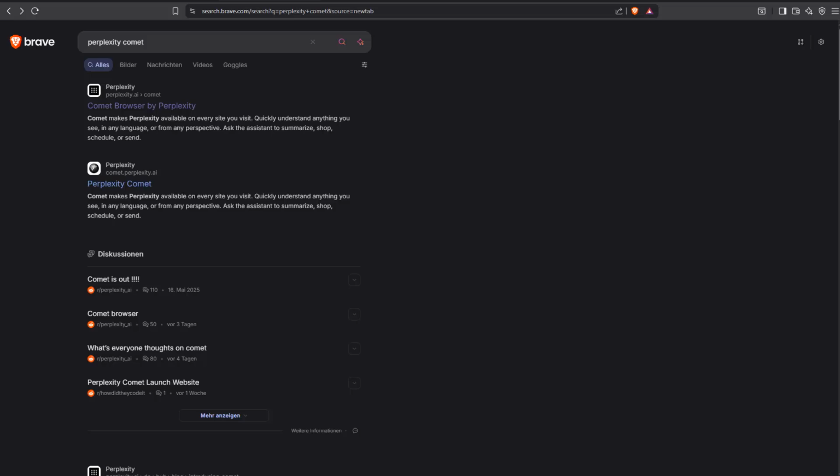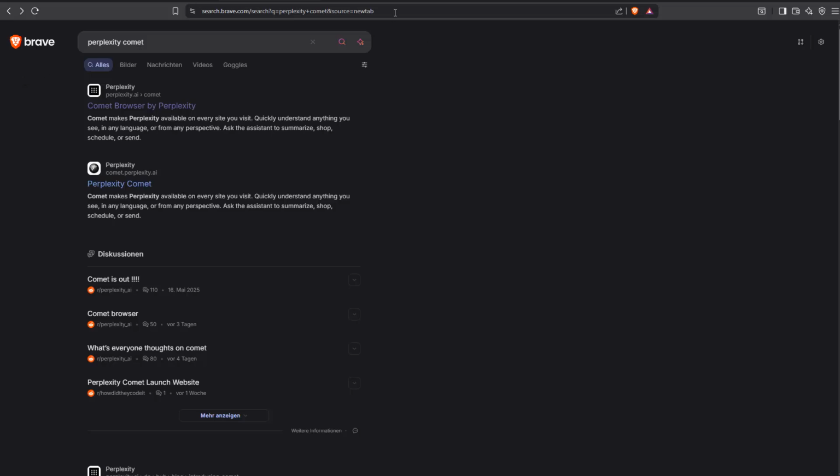And the question is, is there something we can use as an alternative that is completely free and private? And there is an option if we leverage Brave. So maybe you know the browser, maybe not, but Brave is a browser which prides itself on being completely private. And besides this, we have the option inside Brave to use our own large language models. And I'm going to show you how that works just in a second.